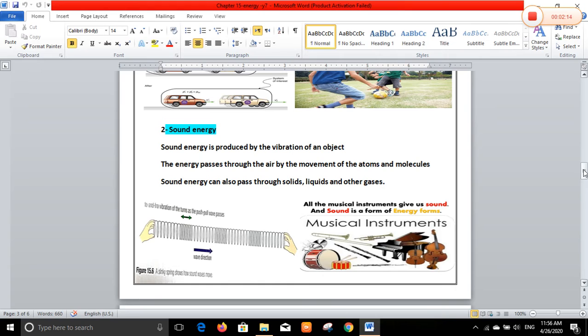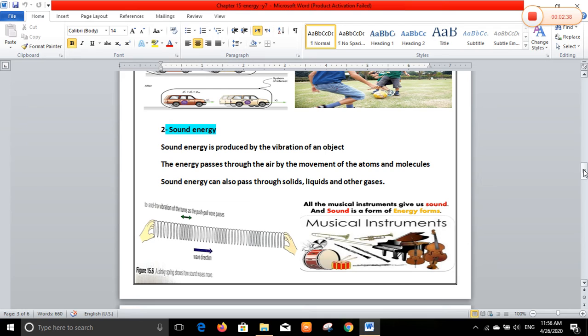When you speak, at the beginning the vocal cords vibrate and the air vibrates during speaking, and this produces sound. So sound is produced by the vibration of an object, like our vocal cords.